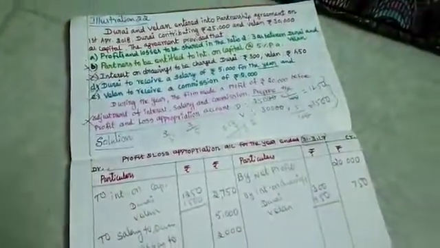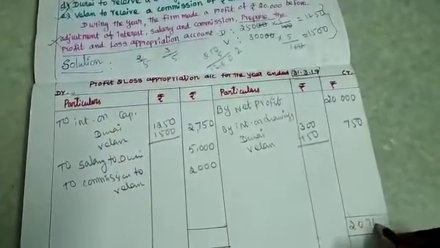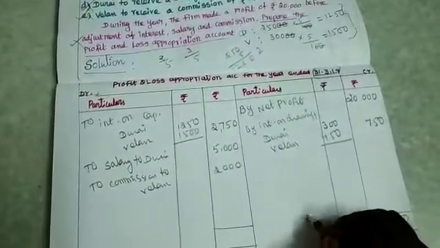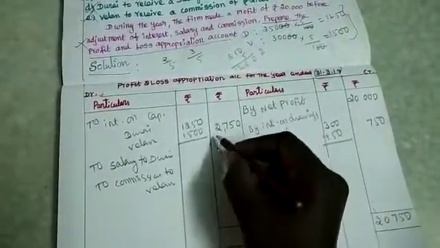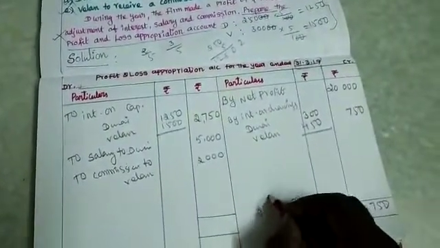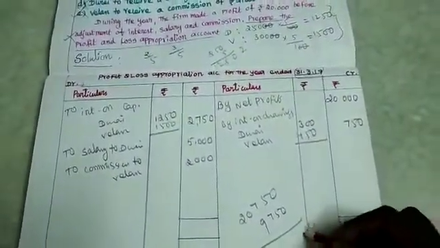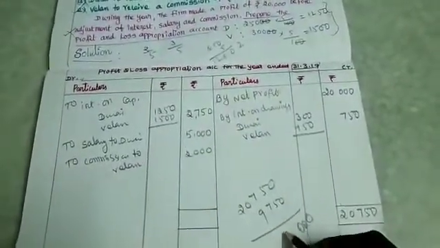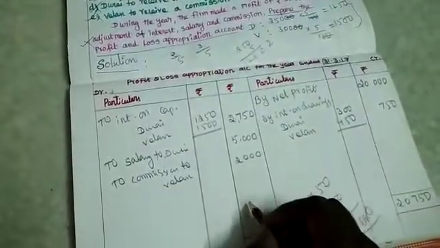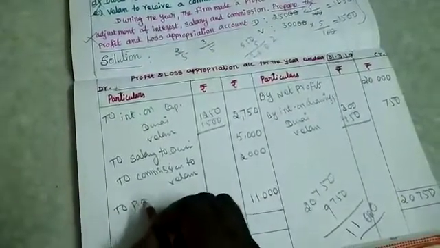Now we are going to balance the profit and loss appropriation account. On the credit side, you got the amount 20,750. On the debit side, you got the lesser amount 9,750. The difference is 20,750 minus 9,750, which is 11,000. So the 11,000 should be distributed to the partners in their profit sharing ratio, to the partners' capital accounts.